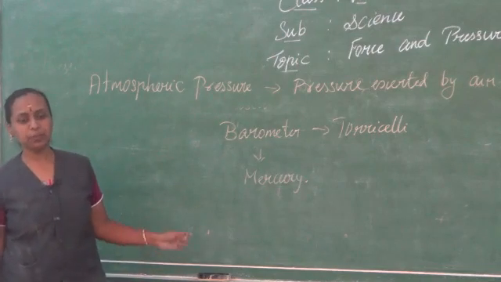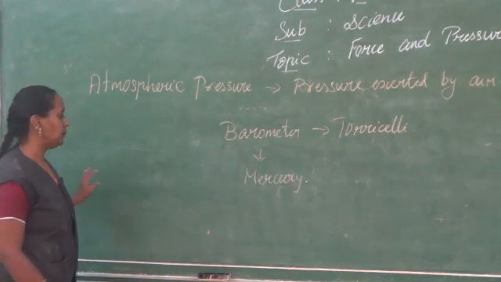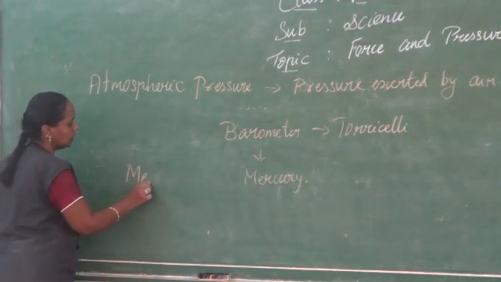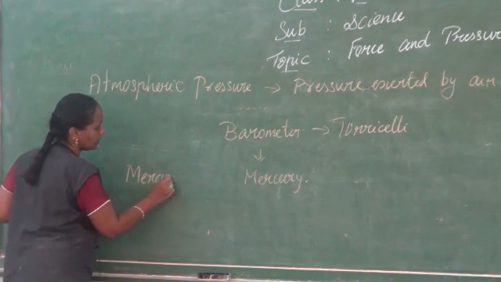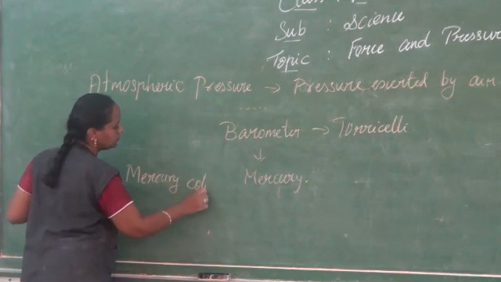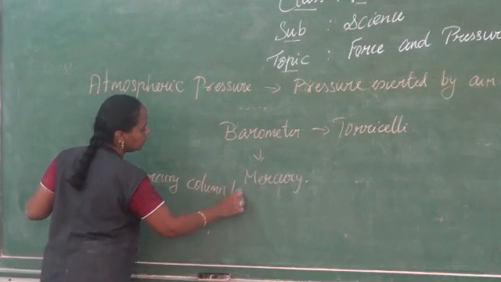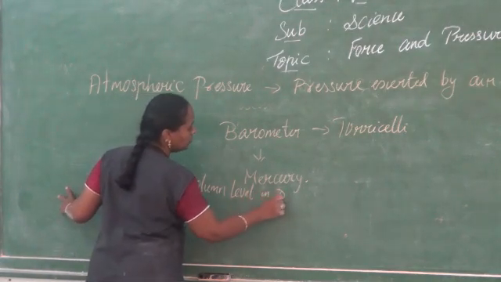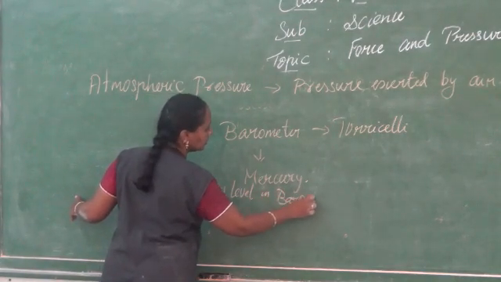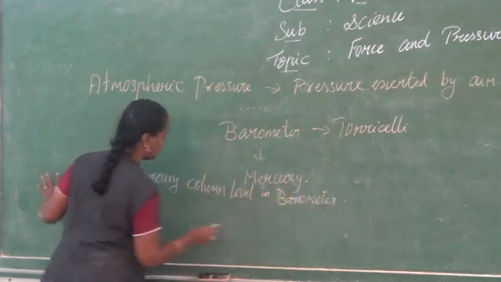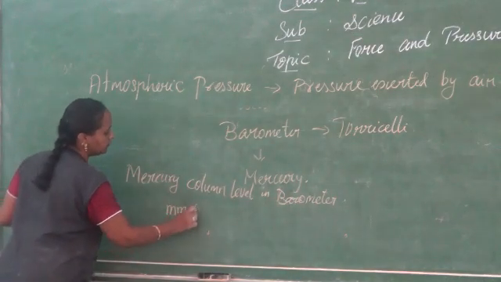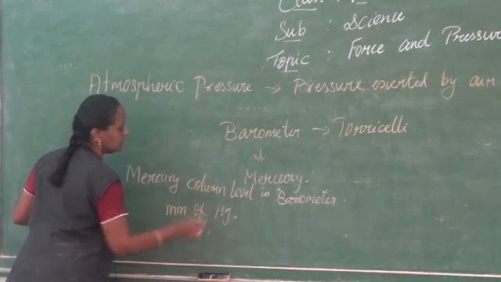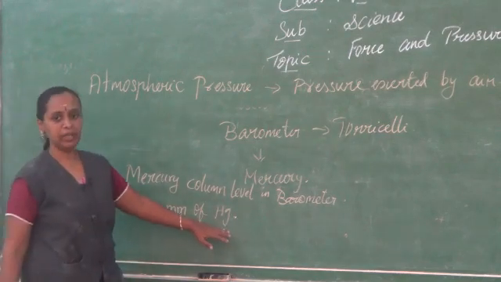Now, this atmospheric pressure can be measured by the mercury column level in the barometer. It can be written as mm of Hg, that is millimeter of mercury.